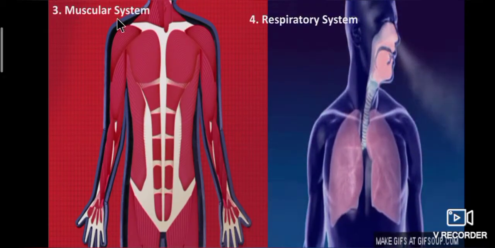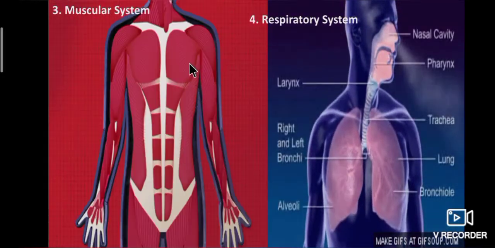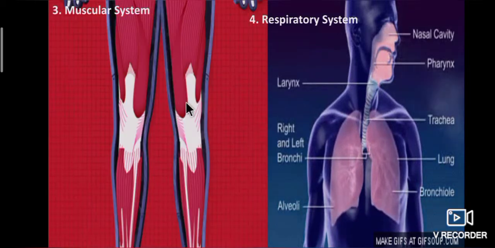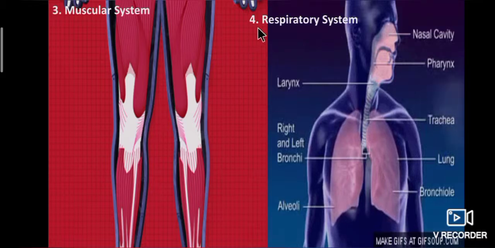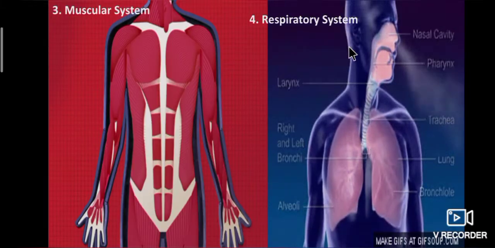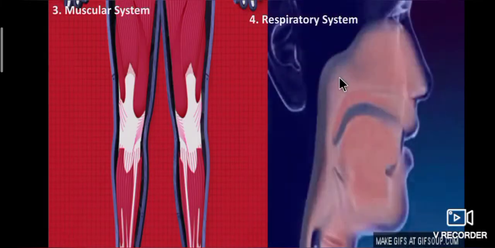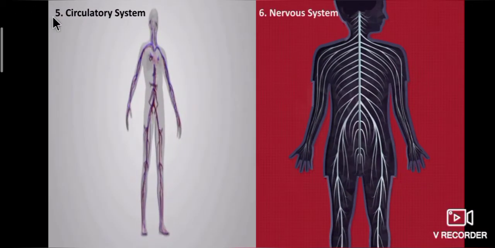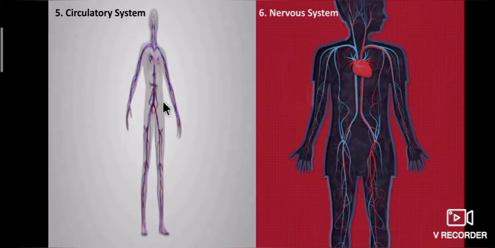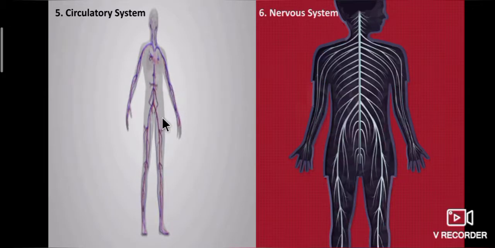Third one, muscular system. All the movement in the body is the result of muscle contraction or relaxation. Fourth one, respiratory system. It helps us to breathe. Fifth one, circulatory system. Here, the heart, blood and blood vessels are called the circulatory system. Its main function is to carry blood and oxygen around our body.